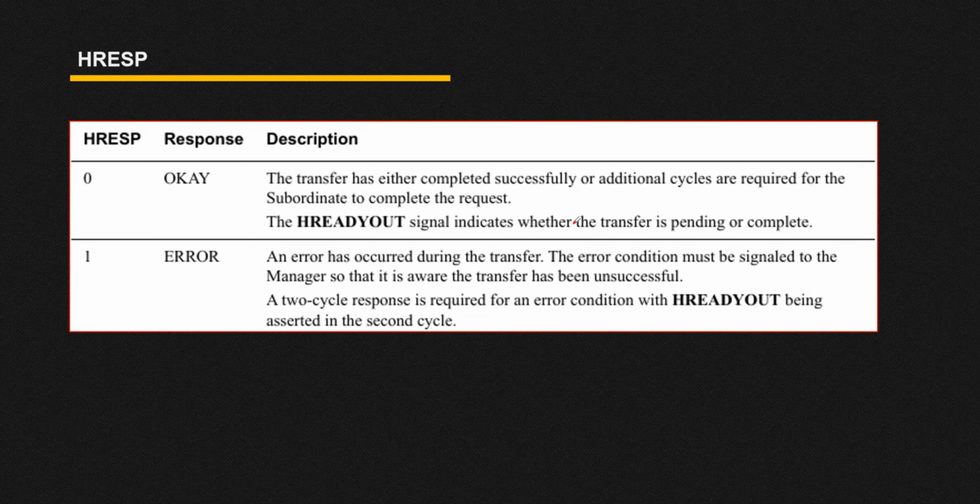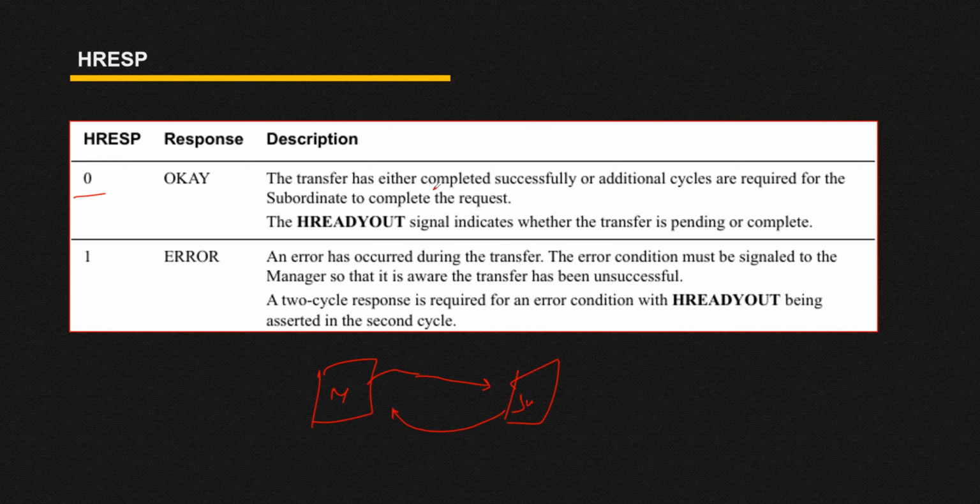Then we have the HRESP signal. HRESP signals are driven by your slave or subordinate. Let's suppose this is your master and this is your subordinate, and your transfer has completed. Your subordinate will pass either 0 or 1. If your HRESP is 0, that means your transfer has either completed successfully or additional cycles are required.